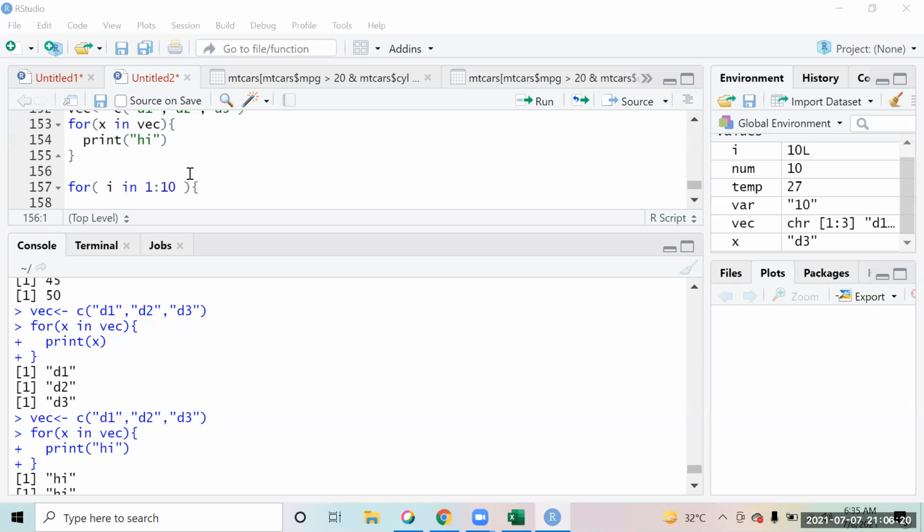I've shared 3 assignments: one for the data frames, one for the conditional statements, and one for the vectors and everything else that we studied. So you can try the questions on these 3 assignments.